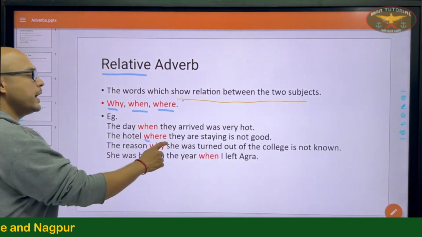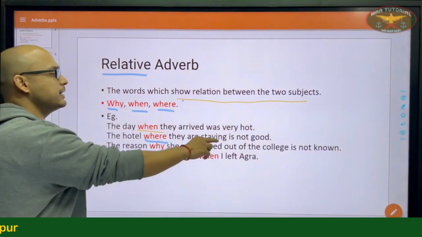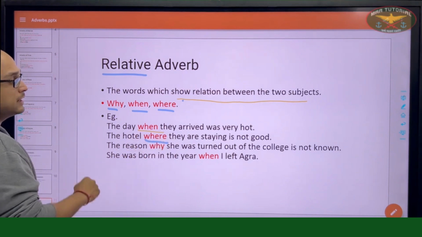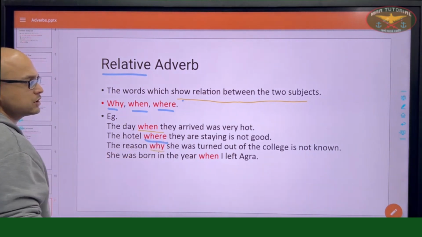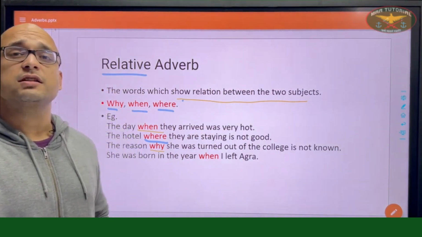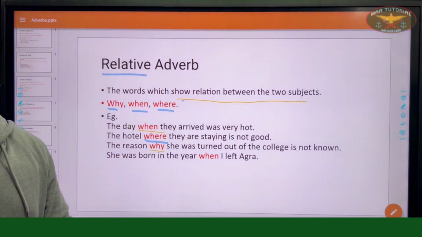The hotel where they are staying is not good. Again, establishing a relation between two subjects. The reason why she was turned out of the college is not known. We do not know why the college did not accept her.